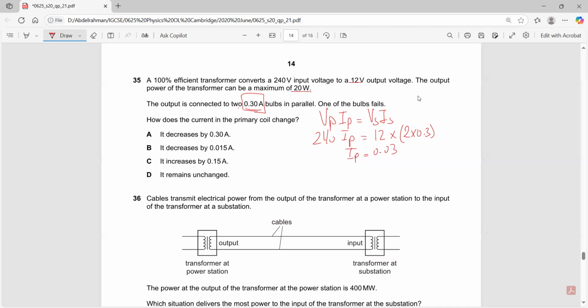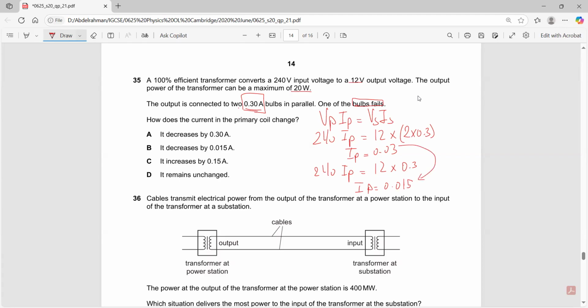If one of the bulbs fails, what happens to the current? Can I solve it again? Yes, I can solve it again. So again, 240 times IP would be equal to 12 times 0.3. Why? Because you have only one bulb. So IP would now be equal to 0.015. What happened to the current? It was 0.03, it became 0.015.